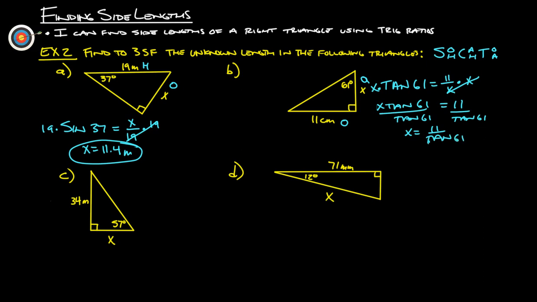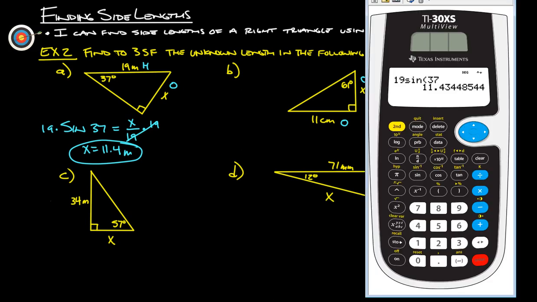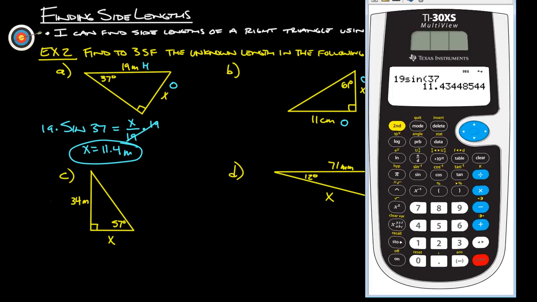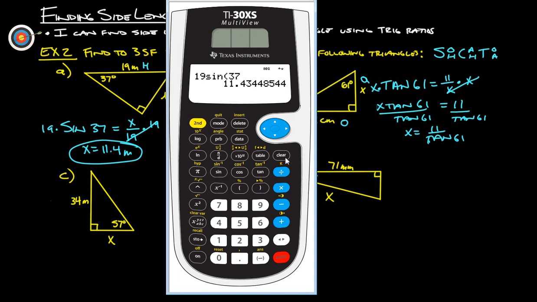So let's calculate that out. We will clear that out, and we're going to simply do 11 divided by tangent of 61, and that gives us 6.1, we'll call it.